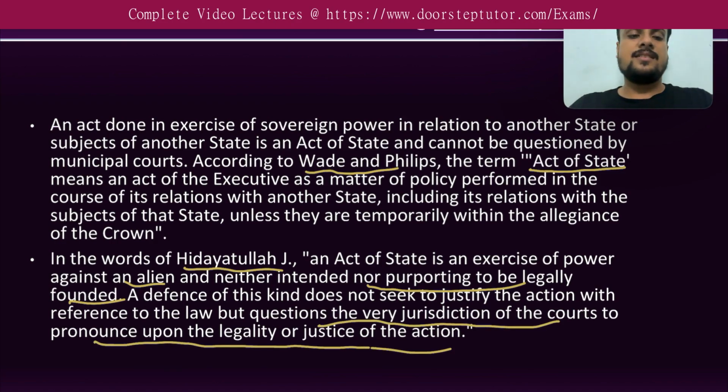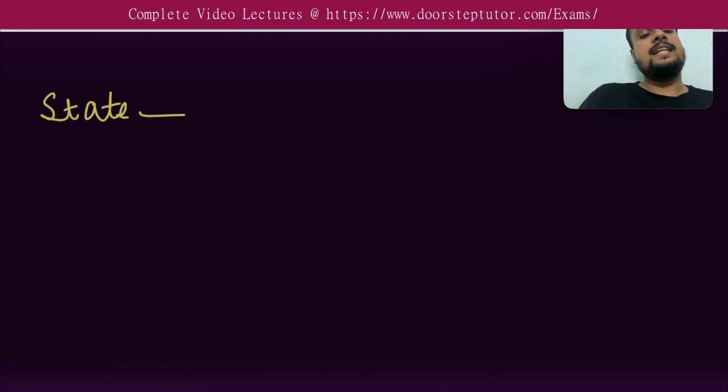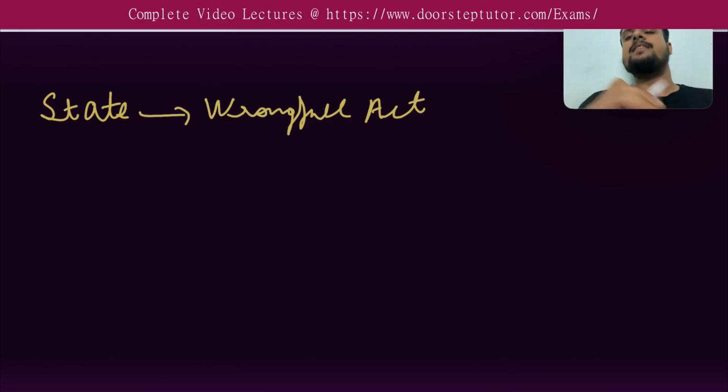What Hidayatullah Justice is trying to say is that when we take the defense that it is the act of the state and you cannot bring a charge in law of tort, we are not justifying the wrongful act of the state. What this statement is trying to say is that yes, we understand that state has committed a wrongful act. Okay, we agree with it.